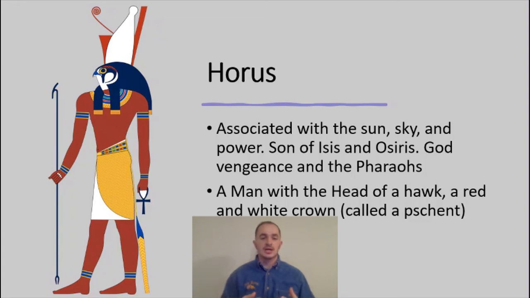So the story goes that Osiris was killed, Isis brought him back to life, and Osiris would live as the lord and judge of the dead. Horus, one of the sun and sky gods, would come back and seek vengeance for his father's death, and so he would get that vengeance and become associated with power, which is why we see him coming to power and then becoming the god of the pharaohs because of that.